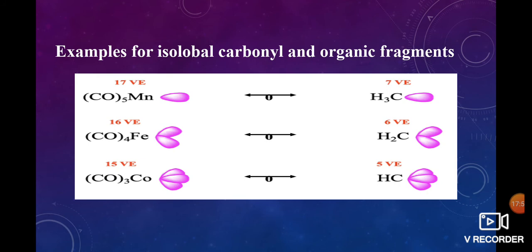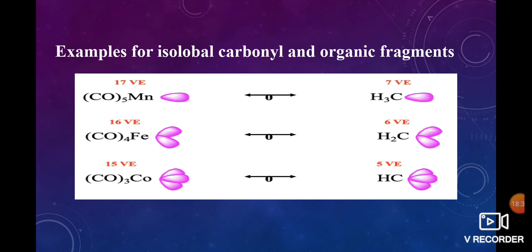Here also, iron having argon 4s2 3d6, total 8 electrons. Each carbonyl group donates 2 electrons, so 4 carbonyl groups, 4 into 2 is 8, giving 16. For cobalt, the valence configuration is 4s2 3d7, total 9 electrons. From here 3 into 2 is 6. 9 plus 6, total 15 valence electrons.